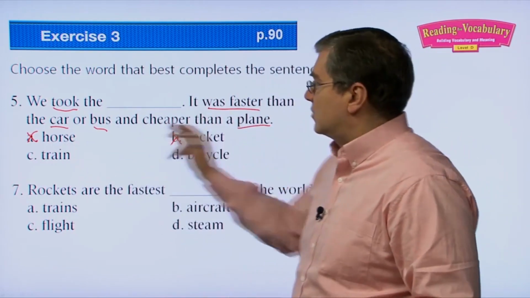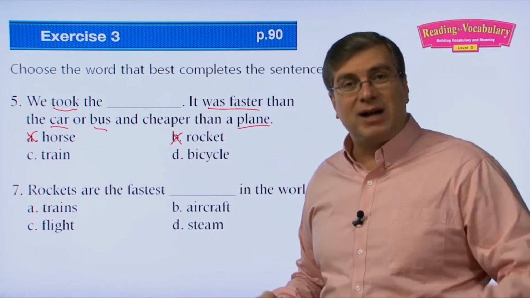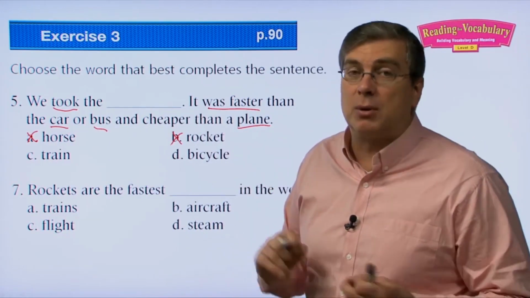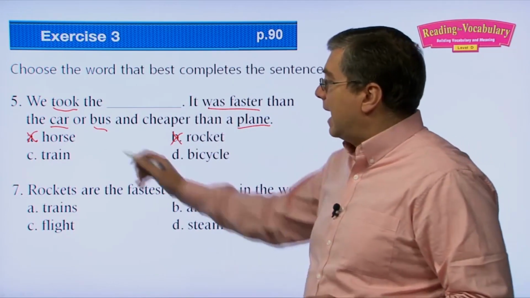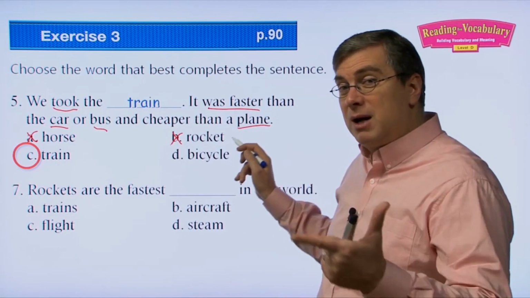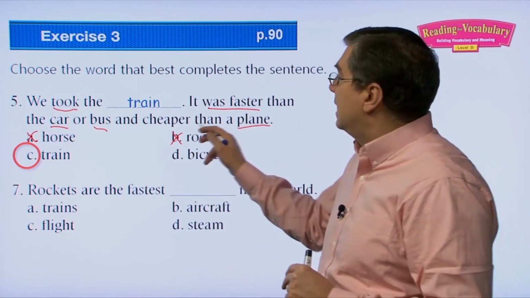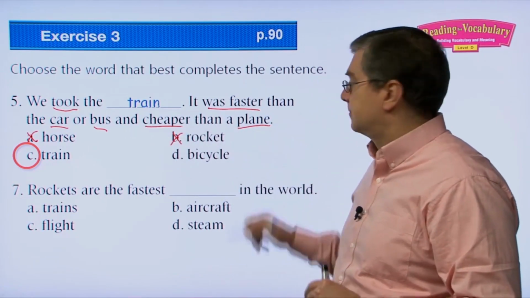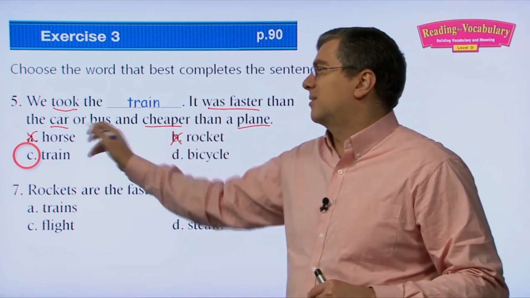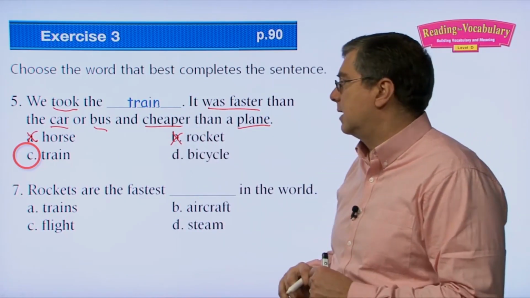A train is faster than a car or bus. That's true. It's cheaper than a plane. Yeah, train tickets are usually a lot cheaper than plane tickets. That's our answer, train. We took the train. Faster than a car or bus and cheaper than a plane. It's not faster than a plane, it's just cheaper than a plane. And bicycle, we know a bicycle's not faster than a car or bus, so that's not the answer either.